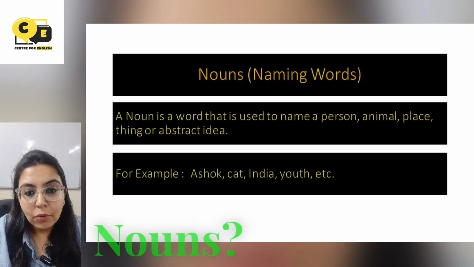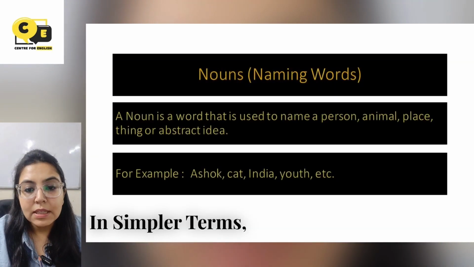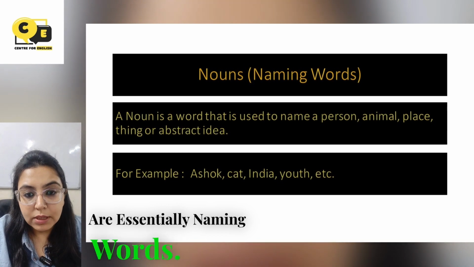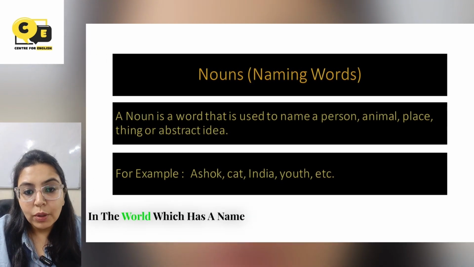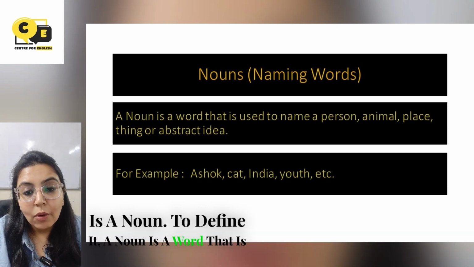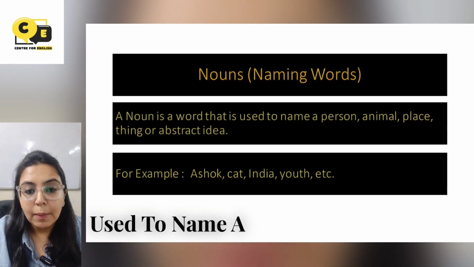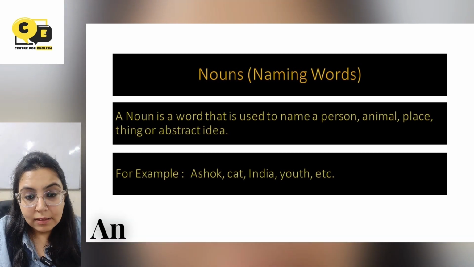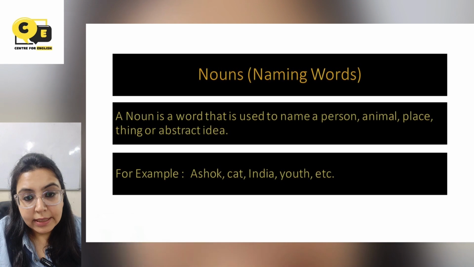Nouns. Now what are nouns? In simpler terms, nouns are essentially naming words. Anything in the world which has a name is a noun. To define it, a noun is a word that is used to name a person, a thing, an animal, or a place, or even an abstract idea.